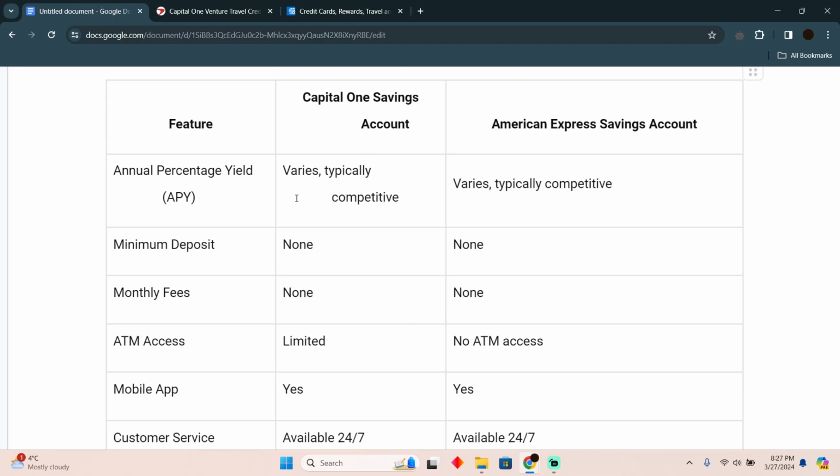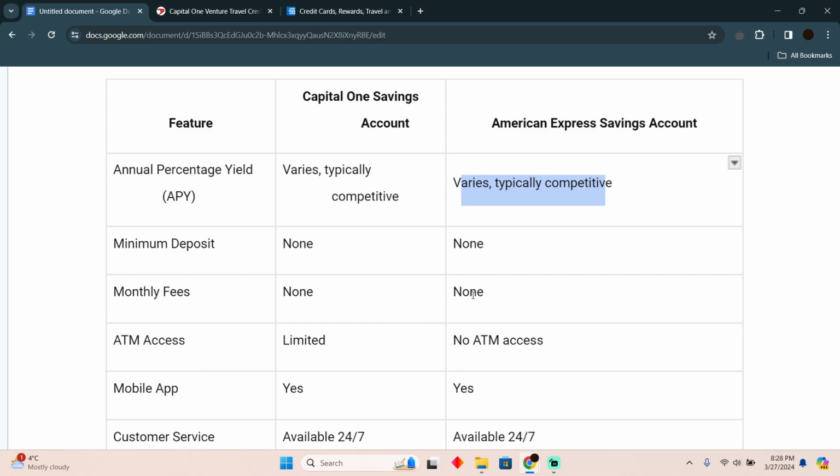The first thing that we will talk about is annual percentage yield. The Capital One savings account's annual percentage yield varies, typically comparative. If you talk about American Express, the same thing. If we talk about minimum deposit, both have no restrictions on that. If you talk about monthly fees, both don't have any monthly fees.